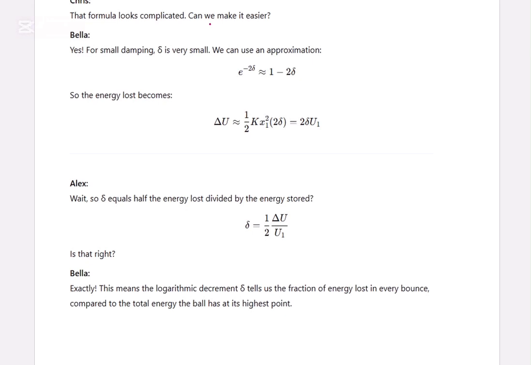The formula looks complicated. Can we make it easier? Yes, we can. For small damping, delta is very small. We can use an approximation: e to the power of minus 2 delta is approximately 1 minus 2 delta. The energy lost becomes this value. So wait, delta equals half the energy lost divided by the energy stored? This is the energy lost divided by the energy stored, half of that. Is that right? Exactly. This means the logarithmic decrement tells us the fraction of energy lost in every bounce compared to the total energy of the ball at its highest point.